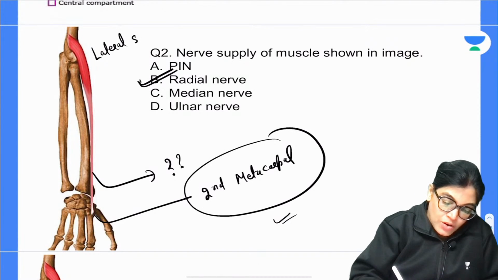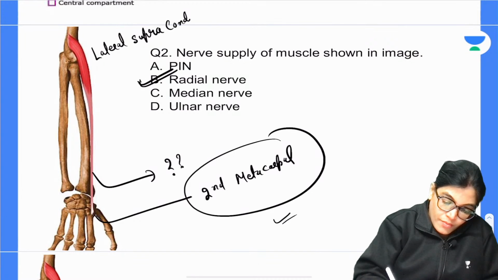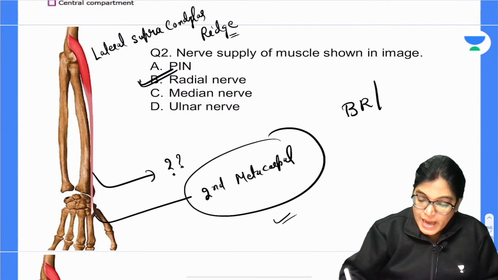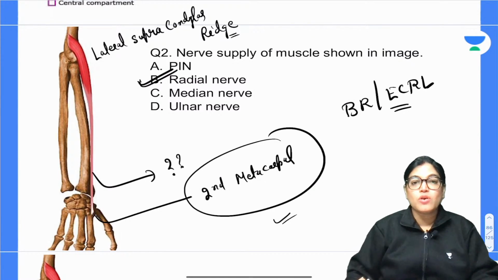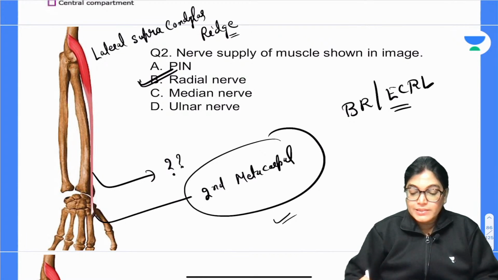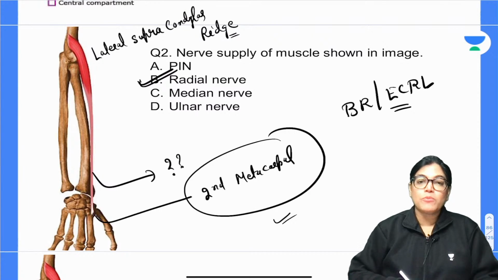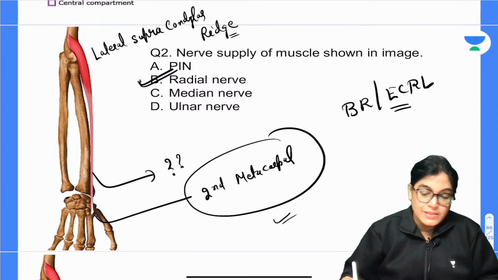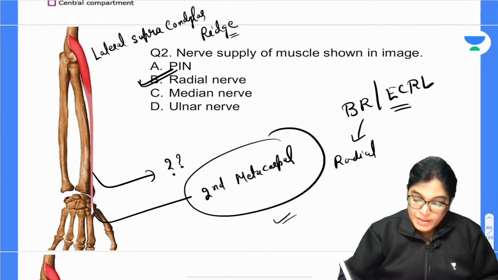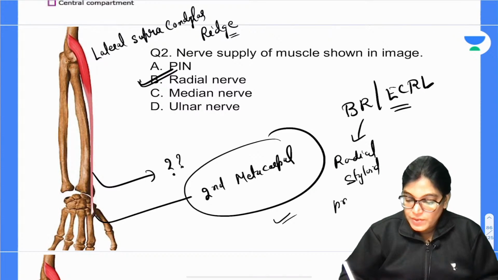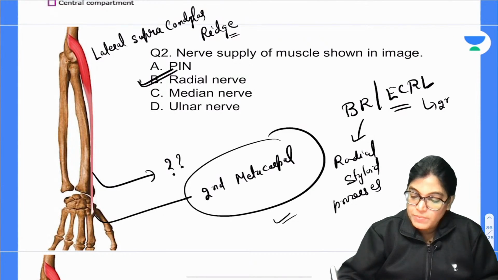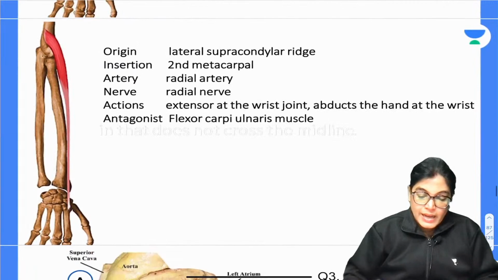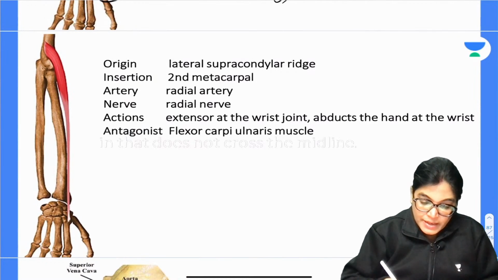Originating from lateral supracondylar ridge of the humerus. Actually, yes, you can get confused by brachioradialis because both brachioradialis and extensor carpi radialis longus originate from the lateral supracondylar ridge, but insertion will give the difference. When we are talking about brachioradialis, it is inserting just proximal to the radial styloid process. Brachioradialis on the radial styloid process. Yes, now you have given absolutely correct answer. And here it is inserting on the second metacarpal, then this is the extensor carpi radialis longus. See here, I have given the details of this extensor carpi radialis longus muscle.